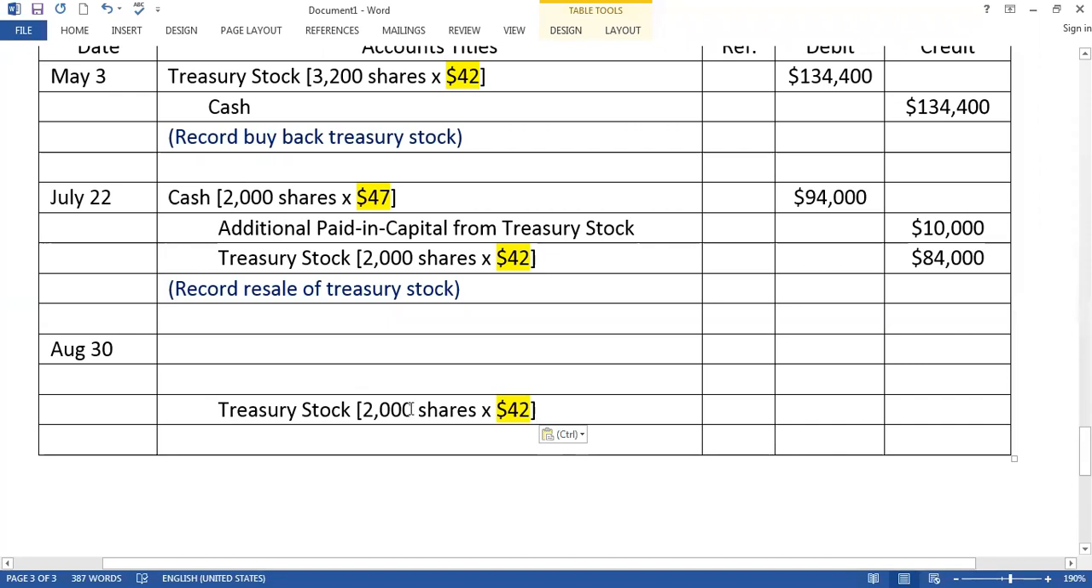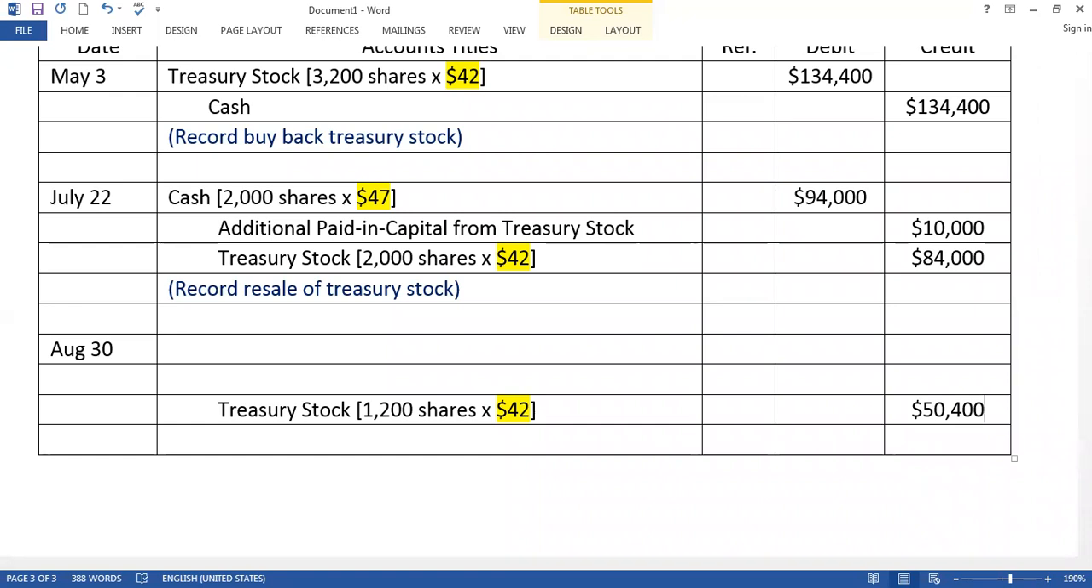So how many treasury stock do we sell? We sell 1,200 treasury stock, right? And which price do we follow here? Again, treasury stock, look, 42.42, right? Treasury stock should always follow the cost price. So what is the amount here? The amount here is 50,400.